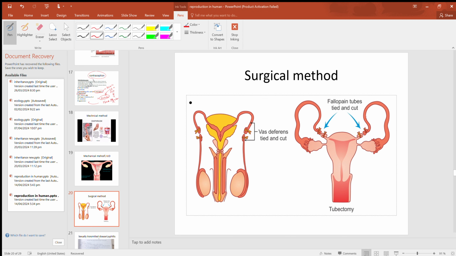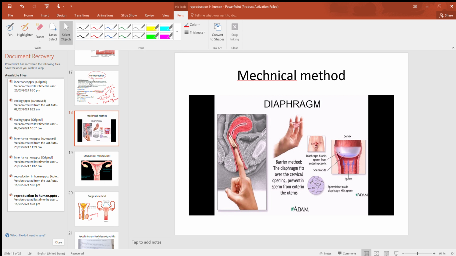And in case of tubal ligation, what happens? In women, the oviduct is cut and tied back, so that there can't be fertilization. And if fertilization does not occur, of course pregnancy will not occur. And if we cut the sperm duct and tie it back in males, this is called vasectomy, then the sperm will not pass. When sperm does not pass through the penis, then of course fertilization cannot happen. Clear? And the diaphragm is a mechanical method of contraception.